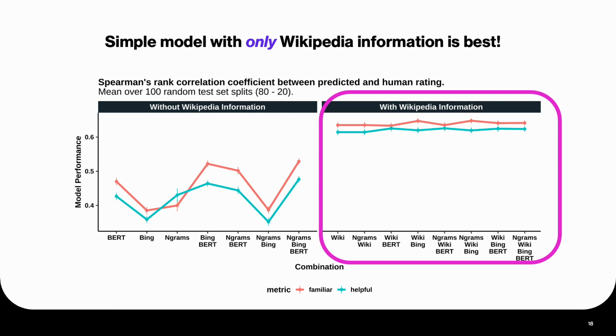Finally, we averaged the helpfulness and familiarity predicted ratings into one model rating and refit a model over all of the label data, which we use for subsequent evaluations.